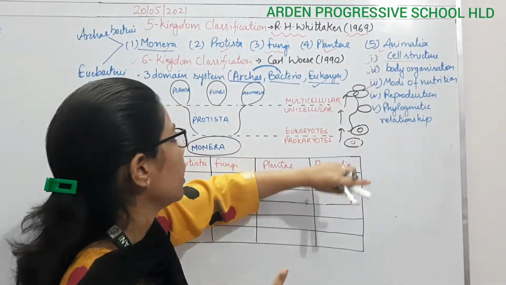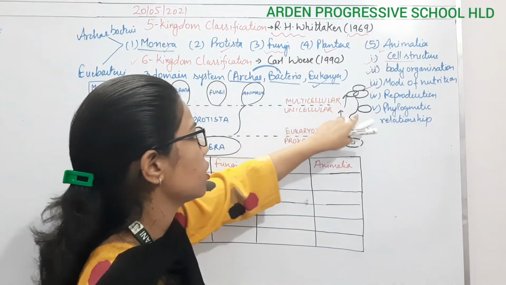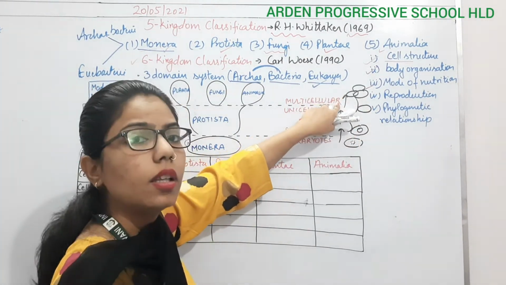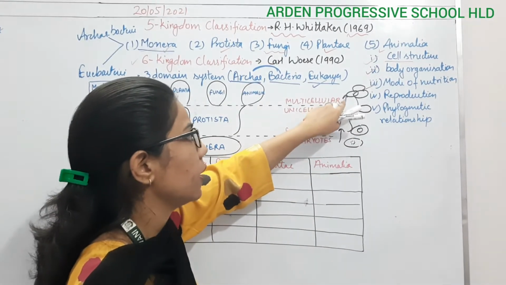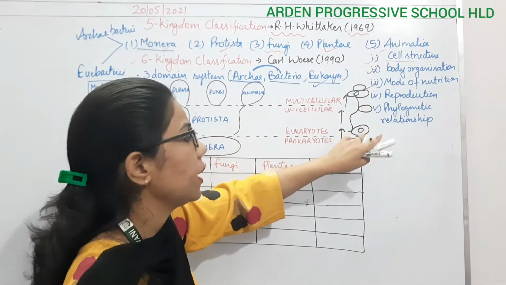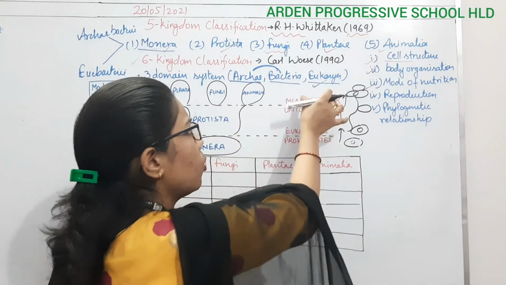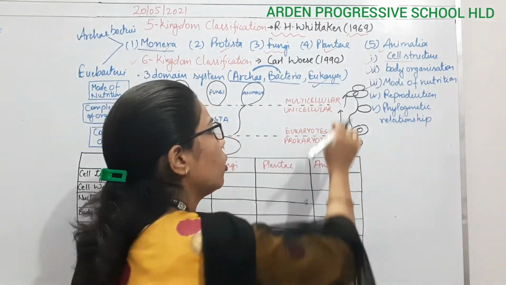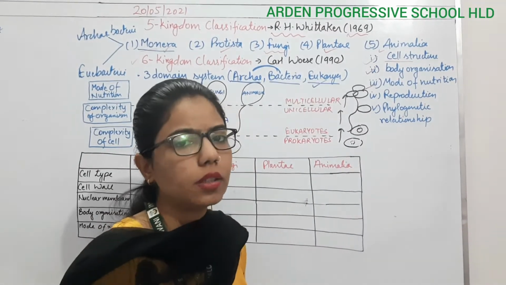As we are moving ahead, then what is happening? It is having some unicellular structure, and then comes the multicellular. Multicellular organisms are the most advanced form, in which the cell structure is eukaryotic. So as we are moving up, the uppermost will be the eukaryotes as well as the multicellular organisms, and this is a good example of human beings also.